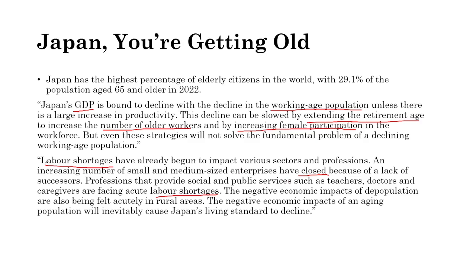The negative economic impacts of depopulation are already being felt acutely in rural areas where population growth is obviously lower. The negative economic impacts of an aging population will inevitably cause Japan's living standard to decline. So they already have a standard of living that's pretty high, but they expect for it to decrease now. It's kind of like a little quadratic.